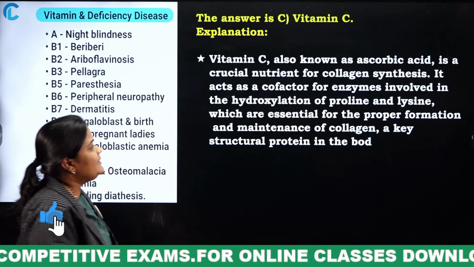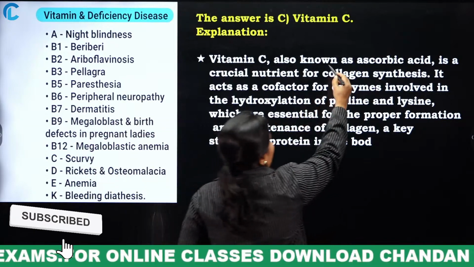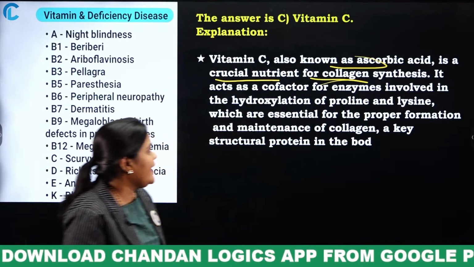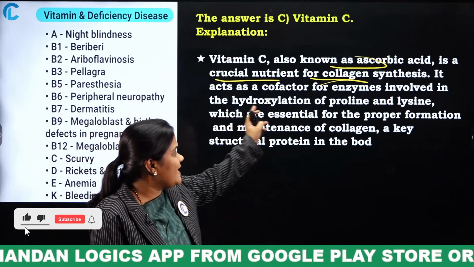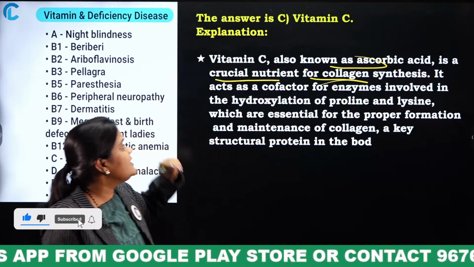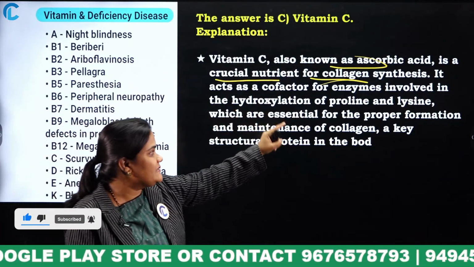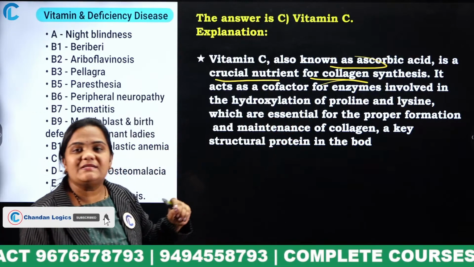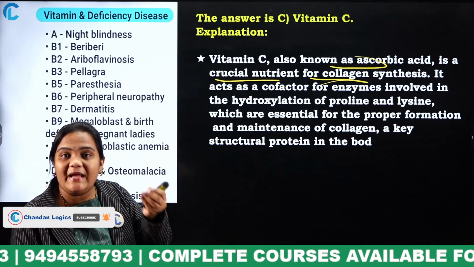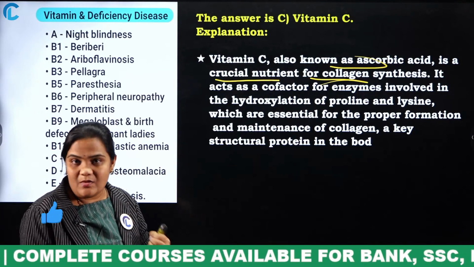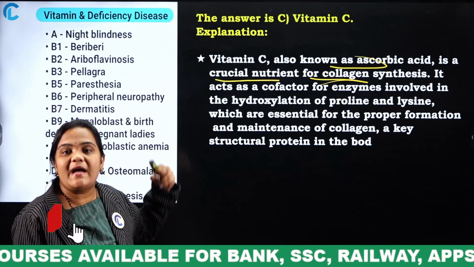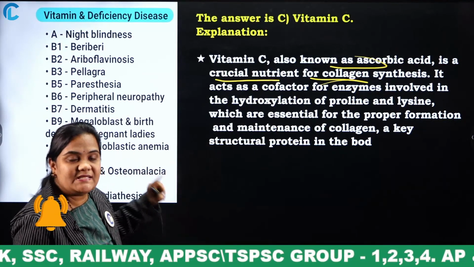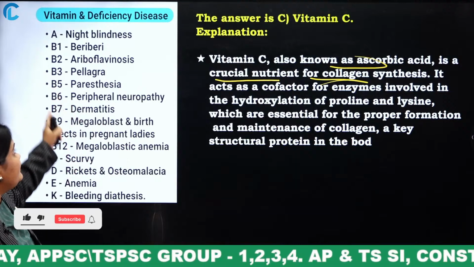Vitamin C is also known as what? Ascorbic acid. It is a crucial nutrient for collagen synthesis, because it acts as a cofactor for enzymes involved in the hydroxylation of proline and lysine. What will this collagen do? It will reduce the aging of our body. And what is the vitamin essential for the synthesis of collagen? Vitamin C.